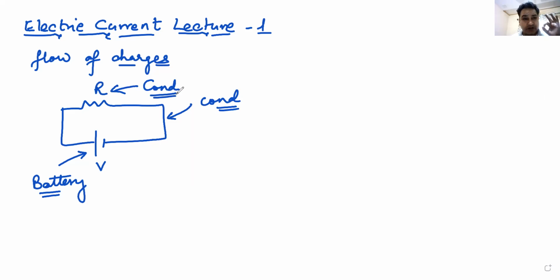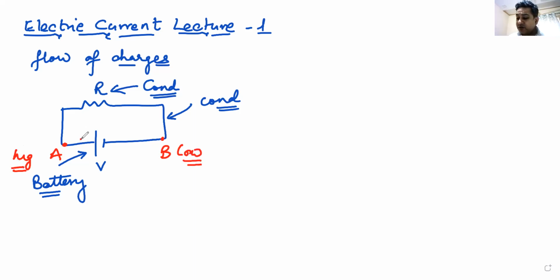What does a battery do? It creates potential difference between 2 points in the circuit. For example, this A and B. It creates electrostatic potential difference between these 2 points. Point A is at a higher potential, point B is at a lower potential, and hence current flows.